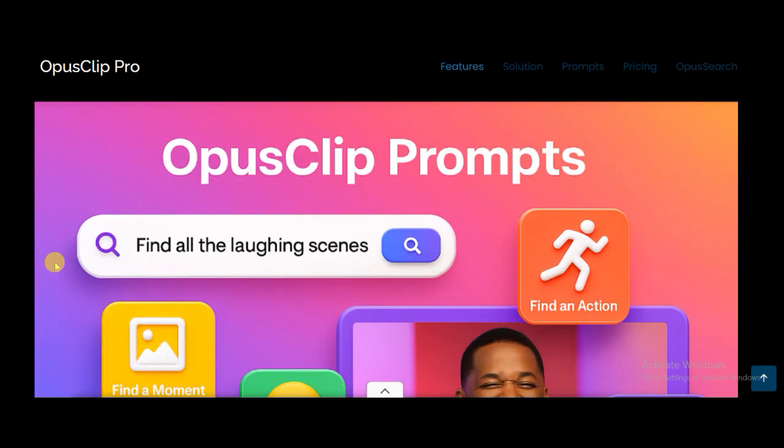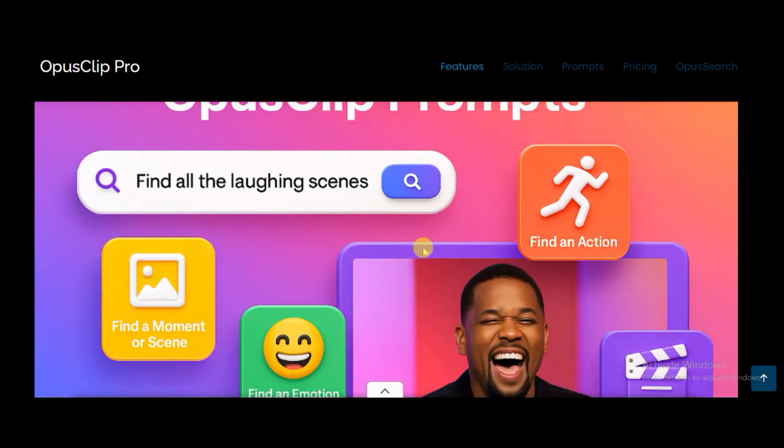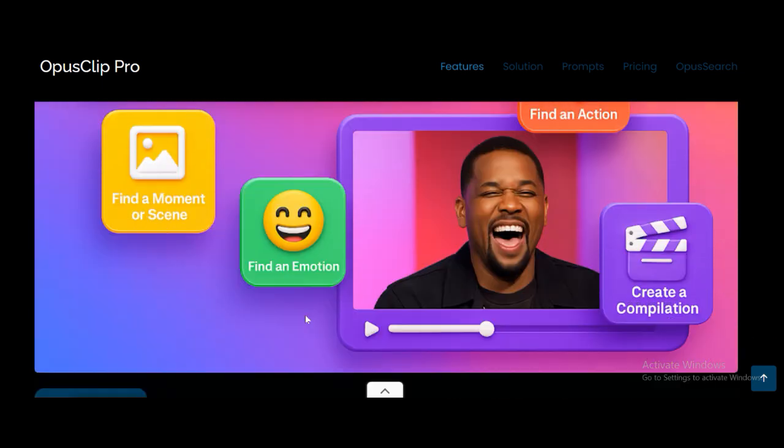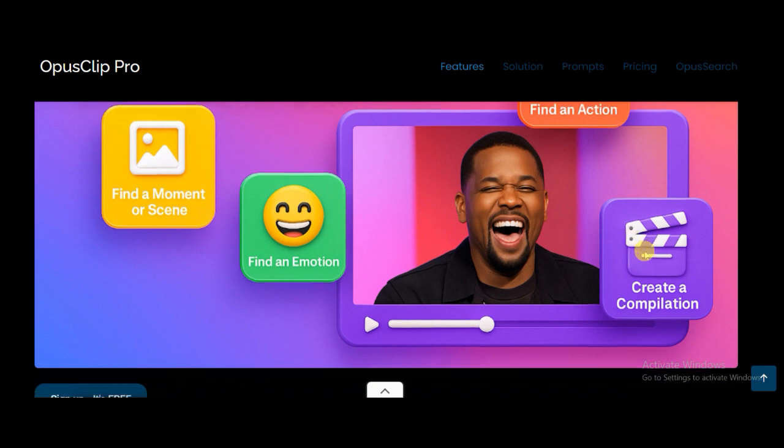You can just say find all the laughing scenes, and you can find an action, you can find a moment or a scene, you can find an emotion, and you can even create a compilation.